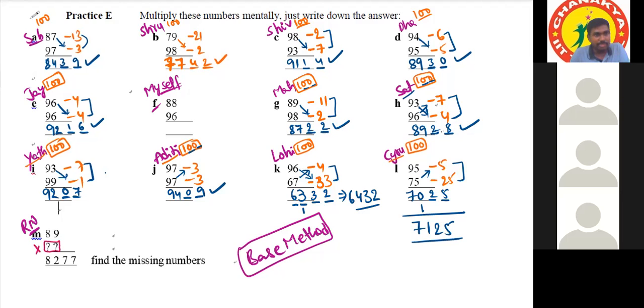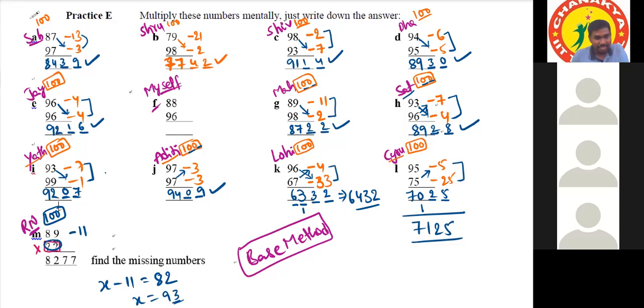So think of it in the base method. In our base method, what can be the base? Sir, first it will be 89 minus 11. The base is 100. 100 minus 11, the answer is 93. Some number minus 11 is equal to 82, so 82 plus 11 is 93. Got it?